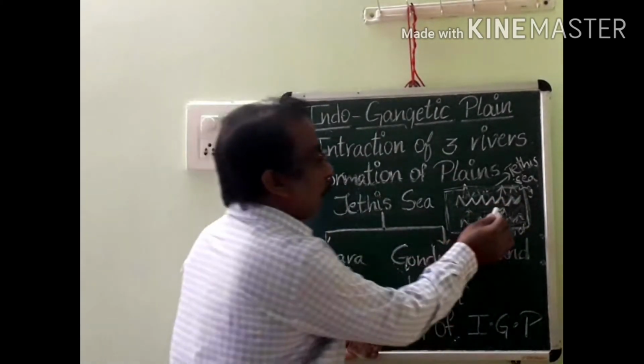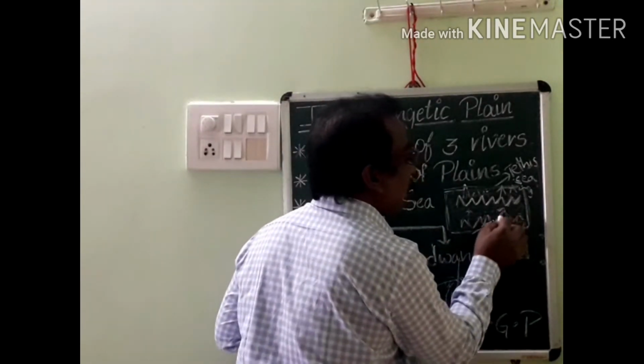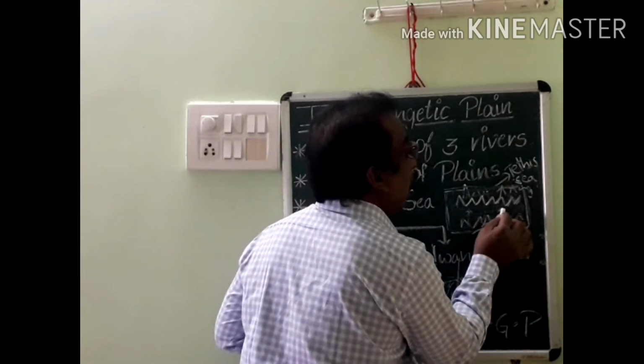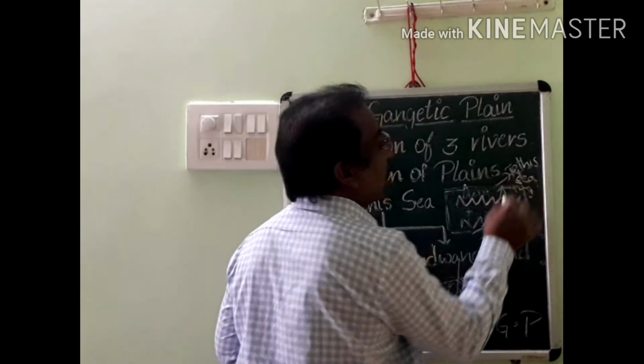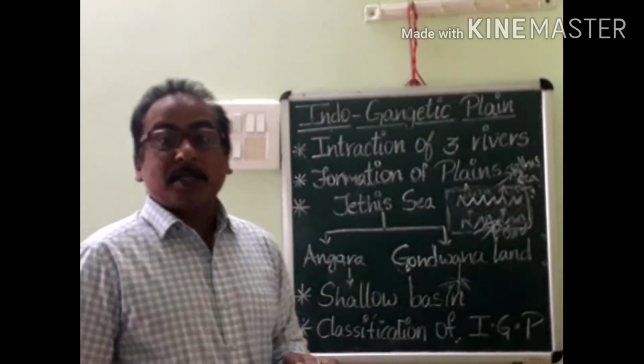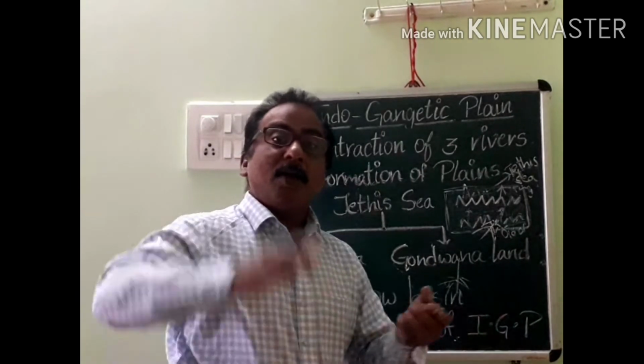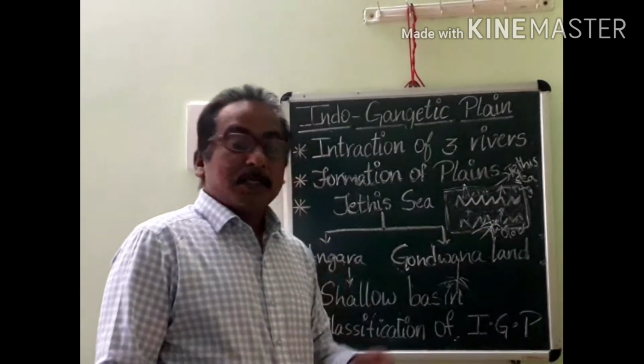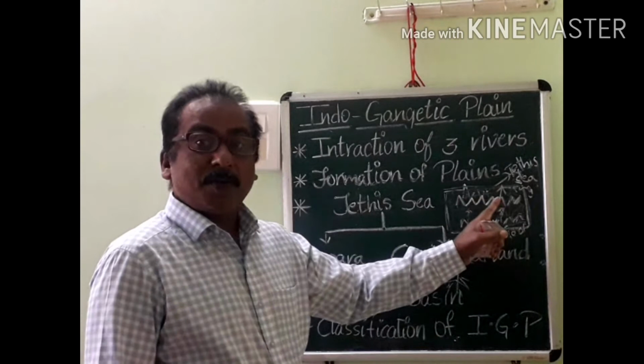The land in the Tethys Sea was uplifted and formed the Himalayan mountains like Mount Everest and so many peaks. This is the formation of the Himalayas.